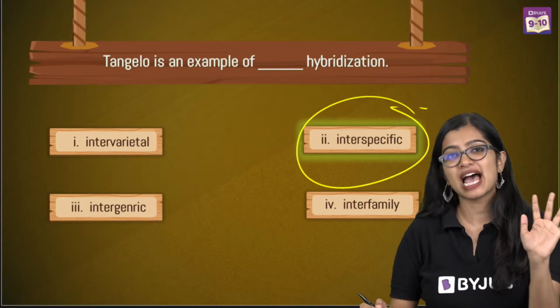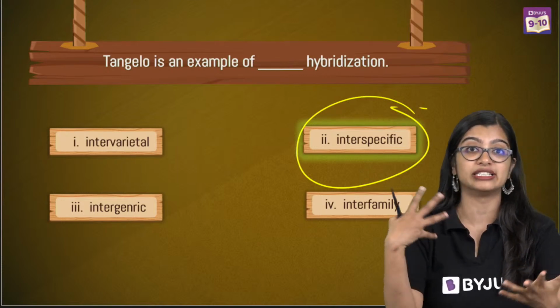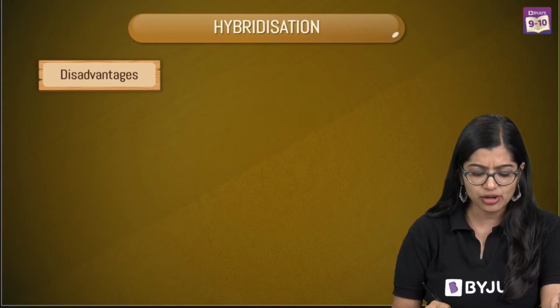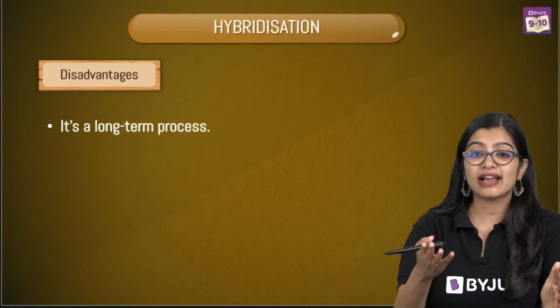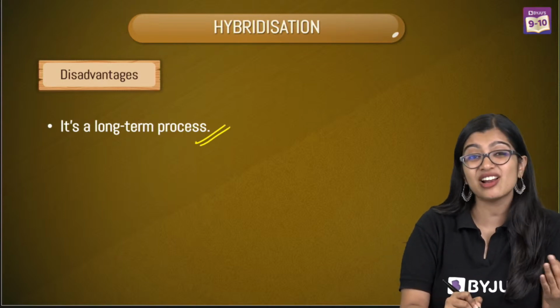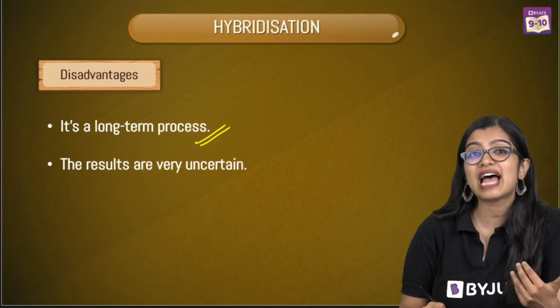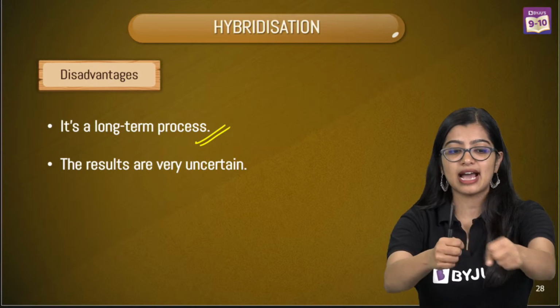Now, as much as hybridization is good for us, and we are able to get plants with desired varieties, at the end of the day there are not so many advantages. Like I told you, it's a very long-term process. It takes a lot of time, and you're not very sure if you get it. I am doing the breeding artificially, taking pollen.